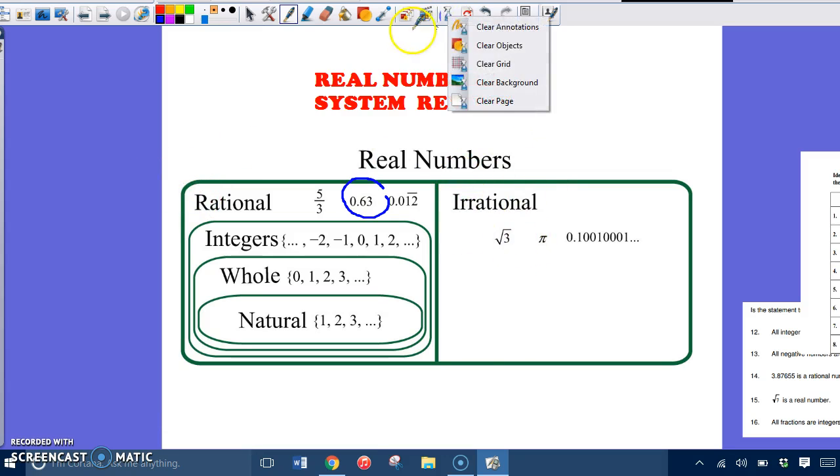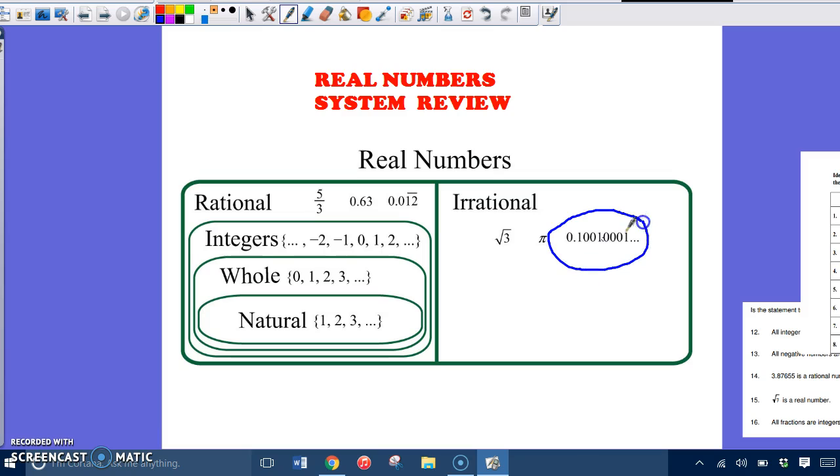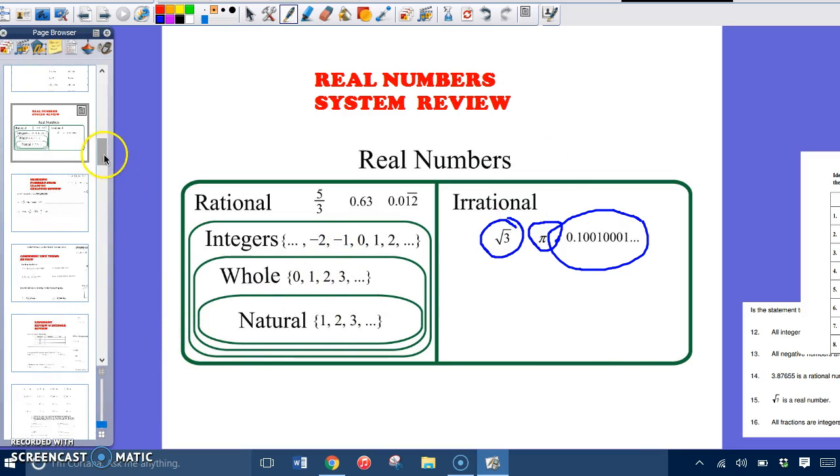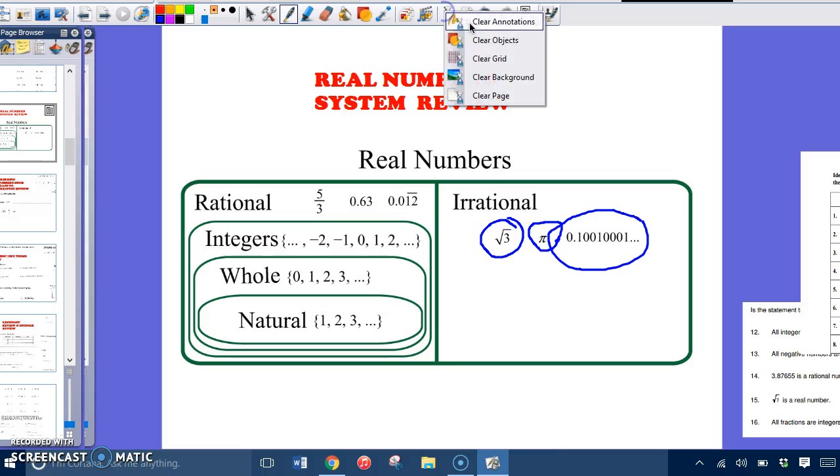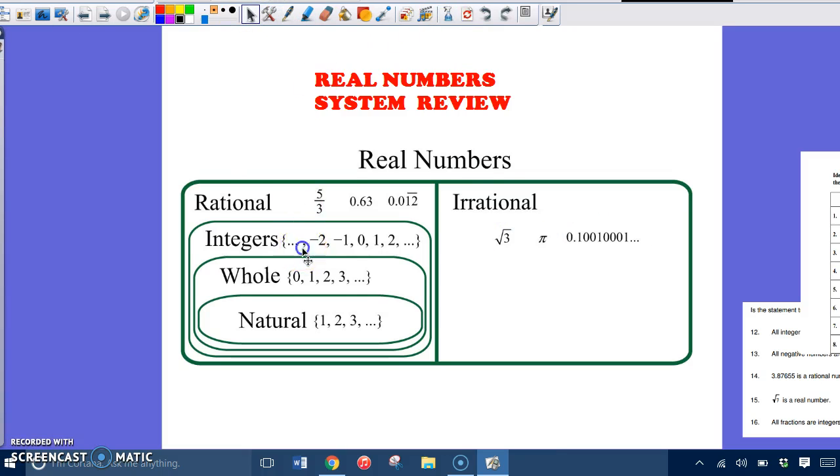Irrational, and I think I brought this up in class, is more like, I compare it to my crazy Uncle Joe, okay? Irrational numbers are numbers that do not have a pattern. Look closely, it does not have a pattern. They go on forever, pi will go on forever, okay? Or does not make sense. It's just kind of irrational, kind of like my crazy Uncle Joe. So he is irrational. There's no pattern, doesn't make any sense. So think irrational for numbers in that way, and hopefully this little dialogue will help you have a better idea of how to categorize real number systems.